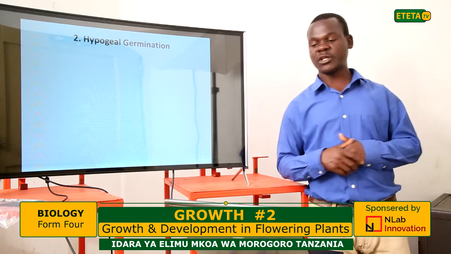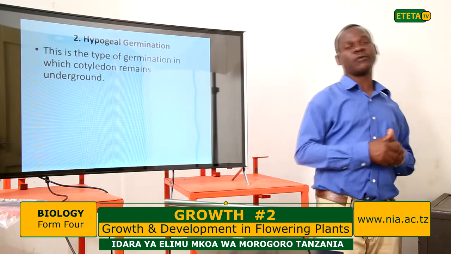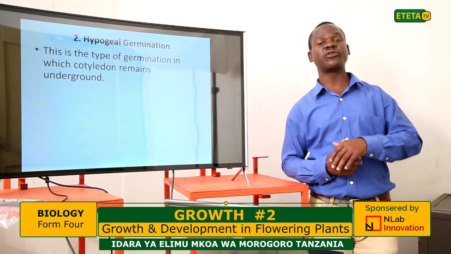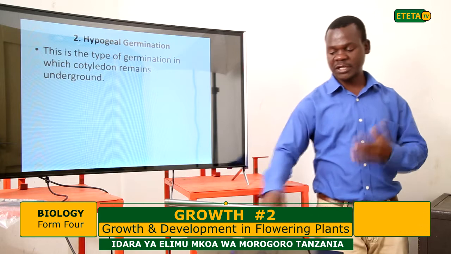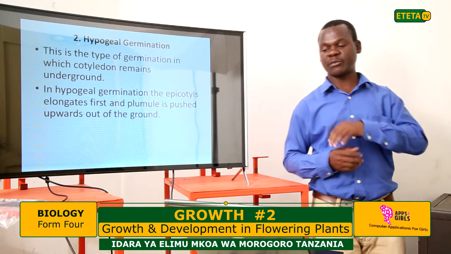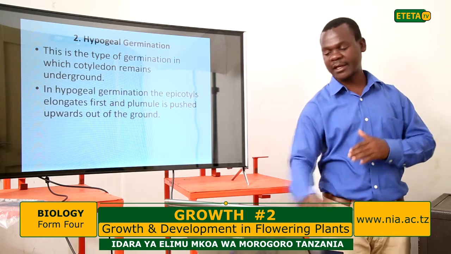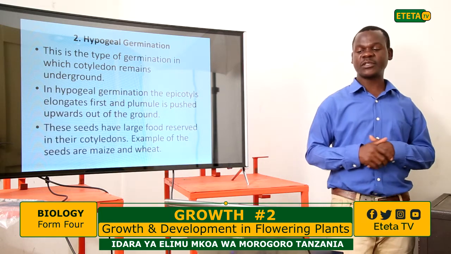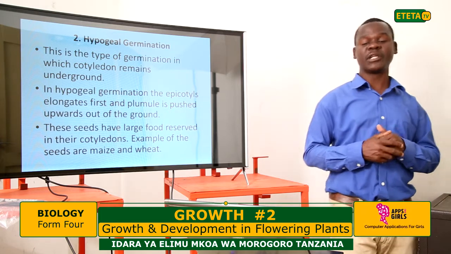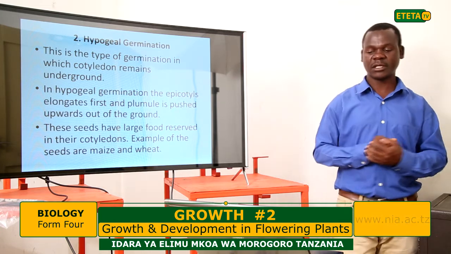The second type is known as hypogeal germination. This is the opposite of epigeal germination. In hypogeal germination, the cotyledon remains underground. It doesn't appear at the top. In hypogeal germination, the epicotyl elongates first and the plumule is pushed upward out of the ground, but the cotyledon remains underneath. The seeds which have this behavior, in most cases, store their food in the cotyledon, and therefore it remains under the ground to keep feeding the plant.